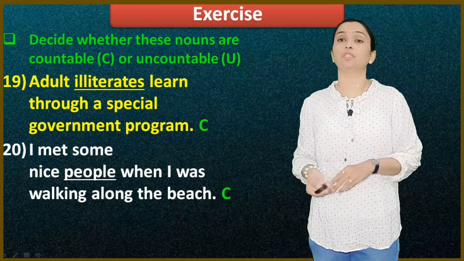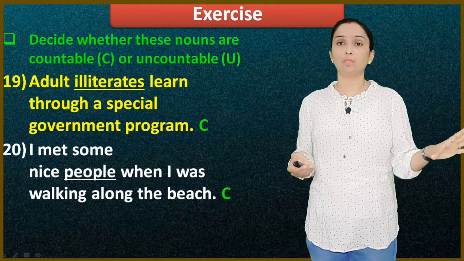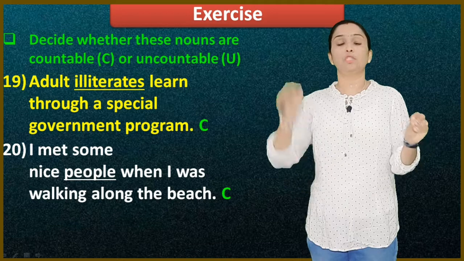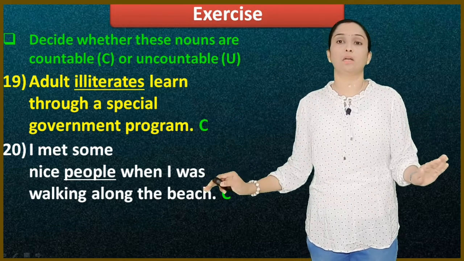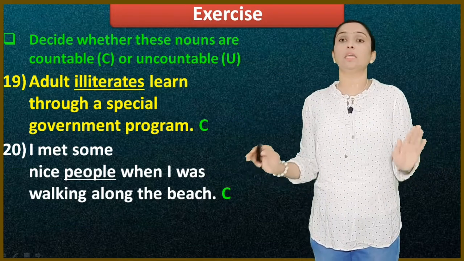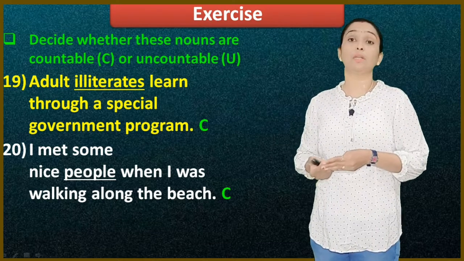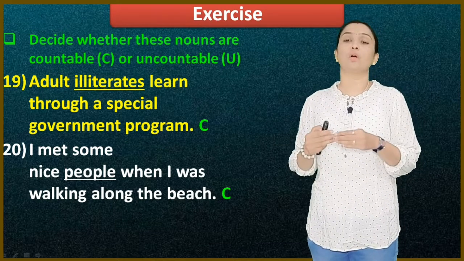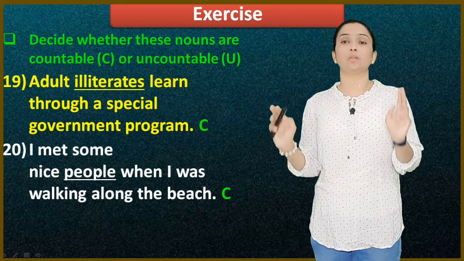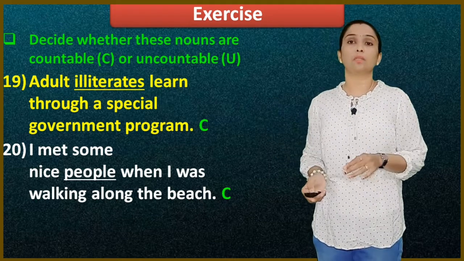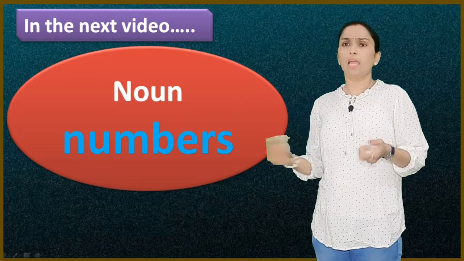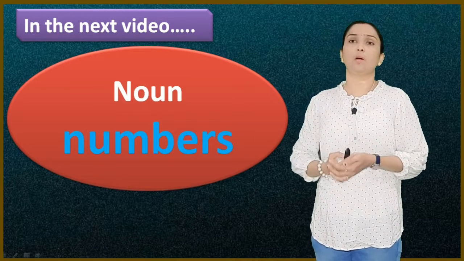Because we have added the measurement. So what can be counted is countable, and what we can't count is uncountable. Remember these points. Here I have covered the maximum about countable and uncountable nouns. I think you have got a clear idea about what countable and uncountable nouns are.